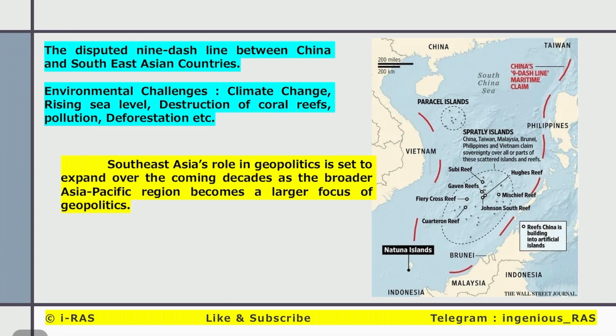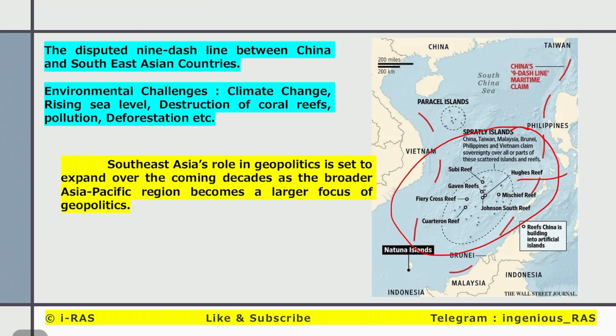China claims that the South China Sea belongs to China, and China is creating artificial islands in the South China Sea and placing its military there. Those islands are disputed among Philippines, Vietnam, Malaysia, Indonesia, etc. And with the nine-dash line, China claims all these islands are part of China.